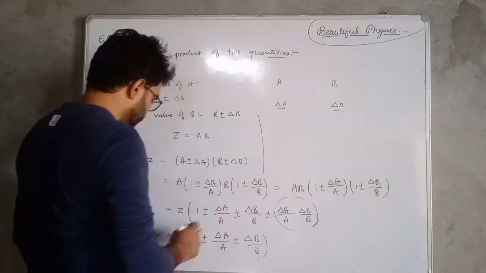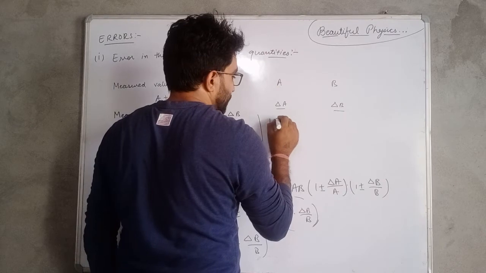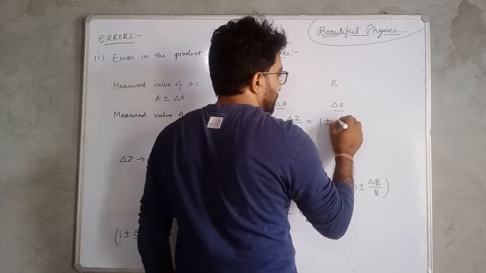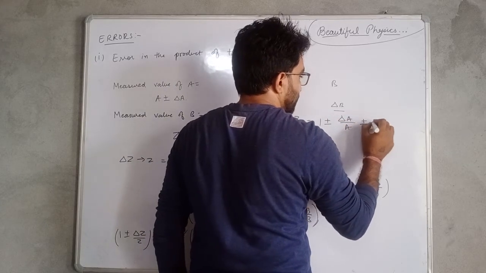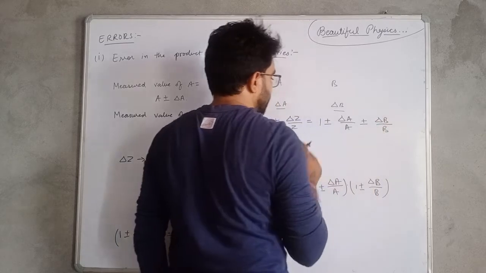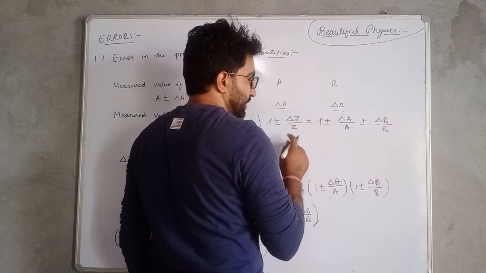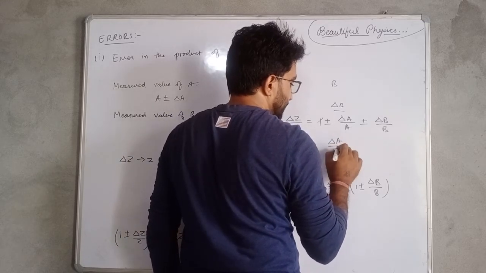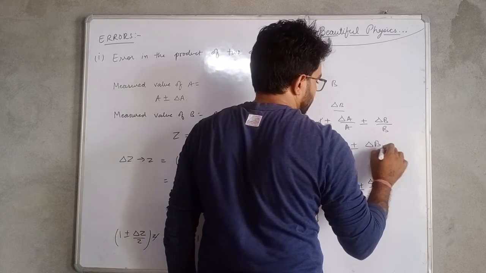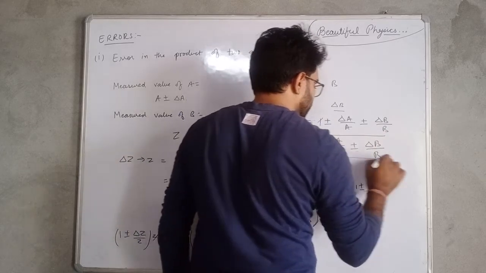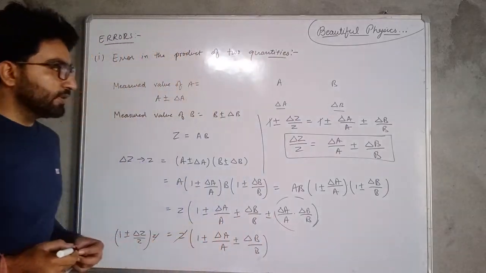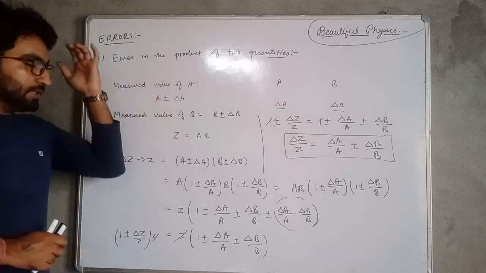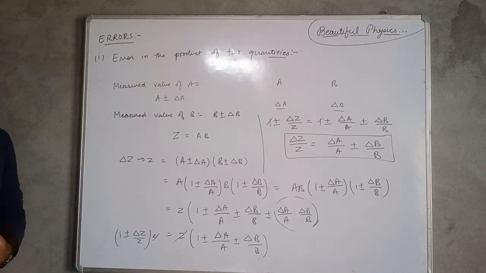So the whole quantity can be 1 plus minus delta Z by Z equal to 1 plus minus delta A by A plus minus delta B by B. 1 cancels from there, so we have delta Z upon Z equal to delta A upon A plus minus delta B upon B. So this is the value of delta Z in the measurement of Z. Okay, in this manner we will find the error in the product of two quantities.